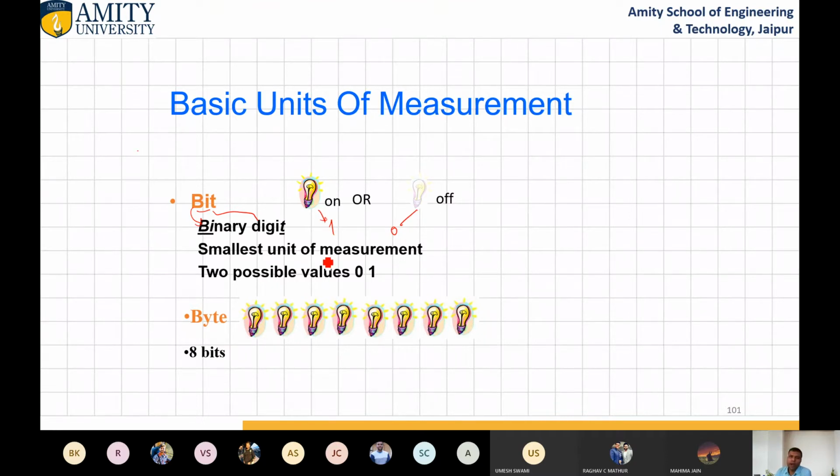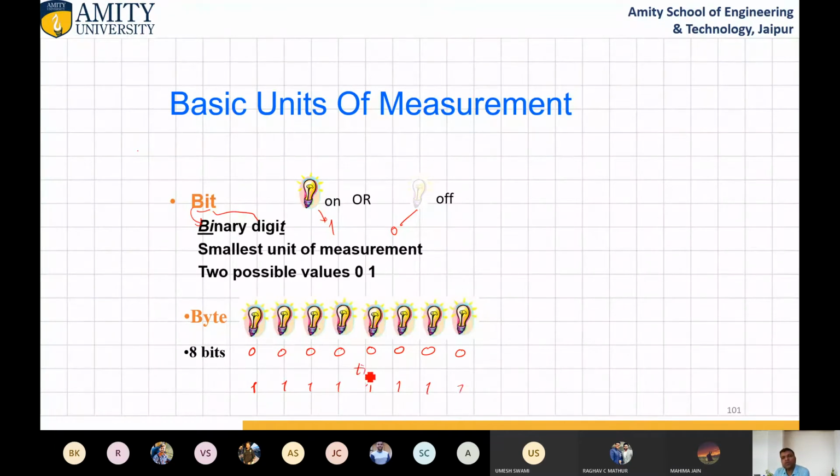Now come to byte. A byte is of 8-bit size. So 1, 2, 3, 4, 5, 6, 7, 8. What is the minimum number we can store in a particular byte? This is 0, 0, 0, 0, 0, 0, 0, 0. This is our minimum number in a byte. And what is the maximum number? 1, 1, 1, 1, 1, 1, 1, 1.